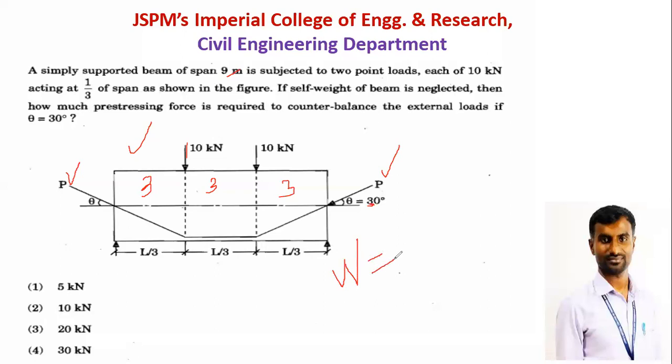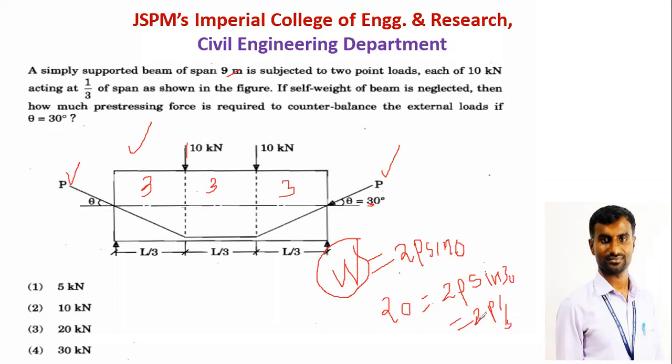As per the load balancing concept, suppose the total balancing load is W. W is equal to twice P sine theta. Now this is the total load that we have to balance. So the total load is what? There are 2 point loads, that will be 10 plus 10, 20, equal to 2 into pre-stressing force P into sine of 30. Sine of 30 is half, so 2 will be cancelled, and P will be directly 20 kilonewton.